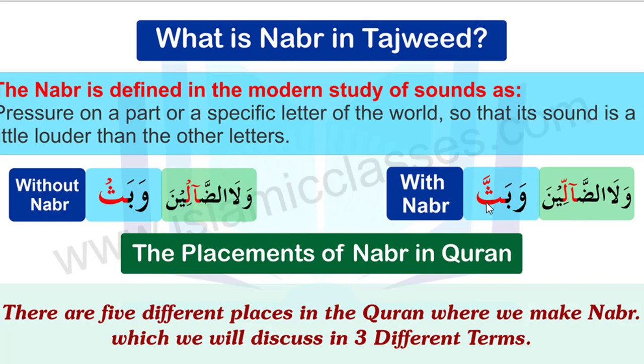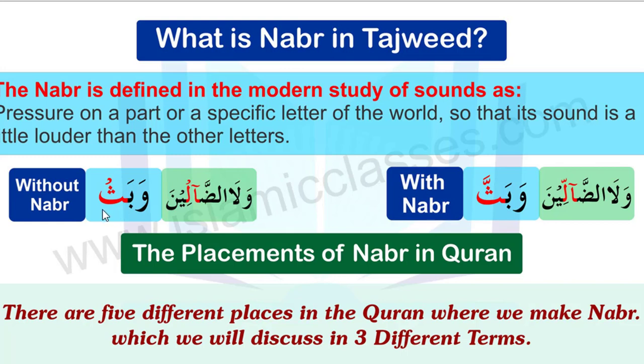Here, basically, sa has a shadda sign on it, and when you stop on the shadda letter, how will you stop there? You will say wabas, right? It looks like you are reading a sukun sign on the sa, but in real there is no sukun, there is a shadda sign on the sa. So how can you tell the listener there is a shadda sign? By making nabr. If you do not make nabr, the listener may understand that you are reading a sukun sign on the sa, so without nabr it will be wabas, right?